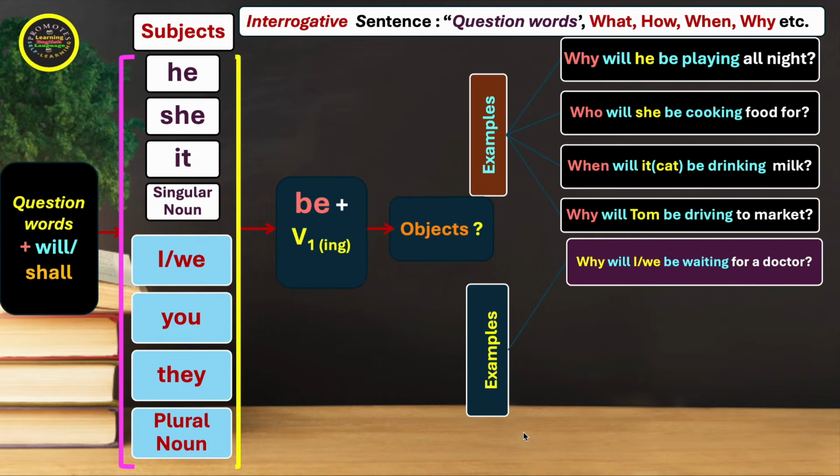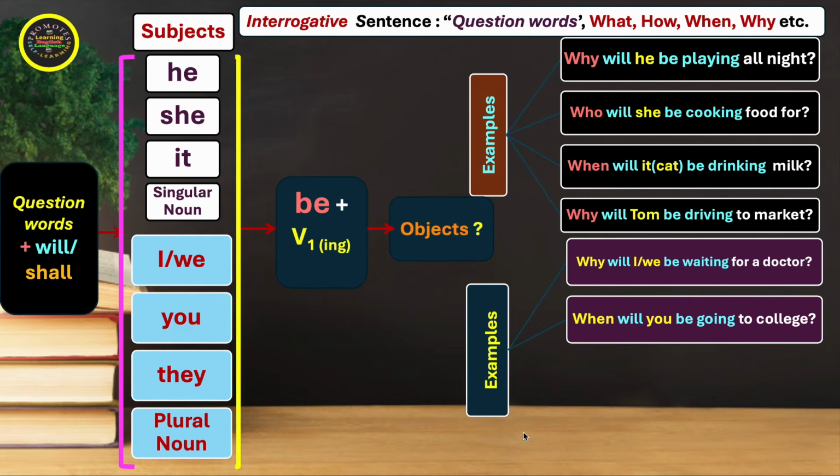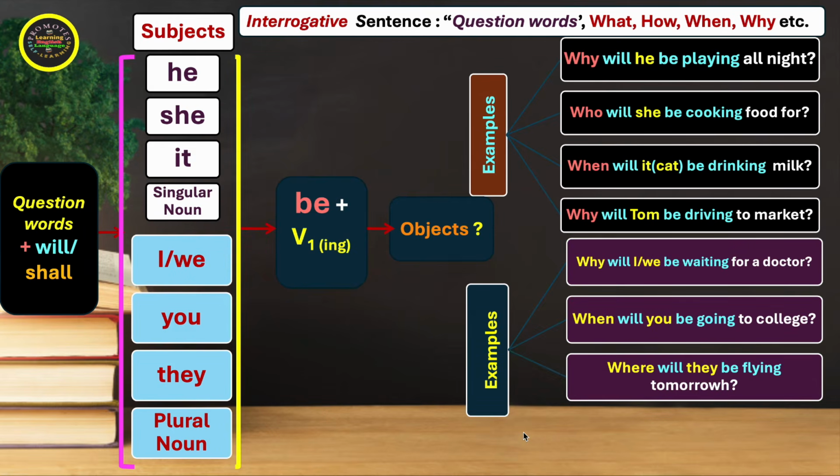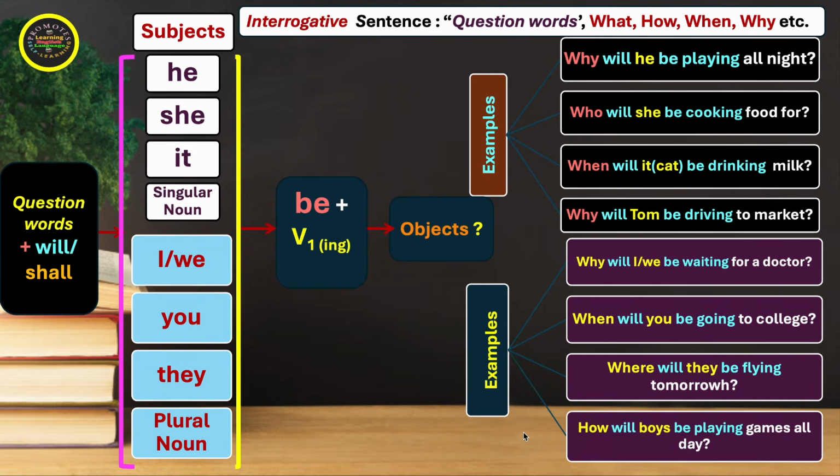Why will we be waiting for a doctor? When will you be going to college? Where will they be flying tomorrow? Sorry, a spelling mistake. H must be removed from this. How will boys be playing games all day? We continue to the next step, that is usage of future continuous.